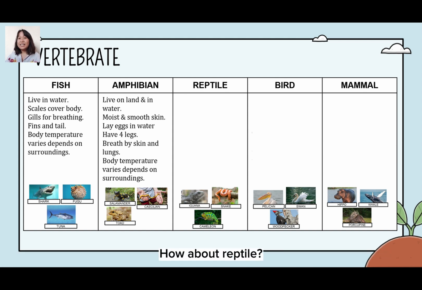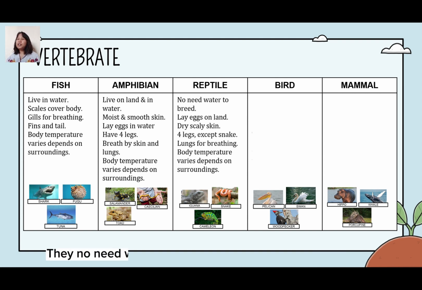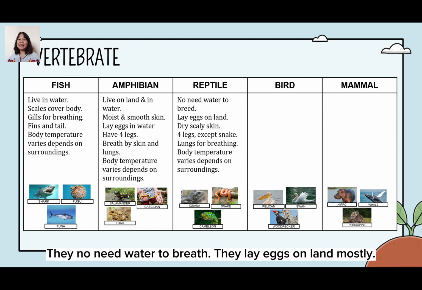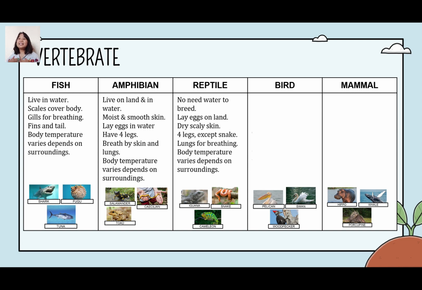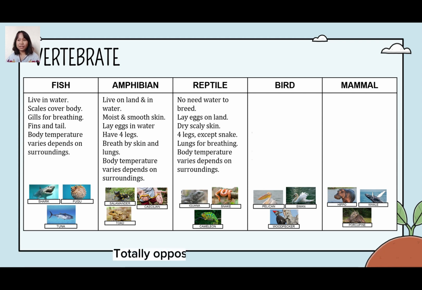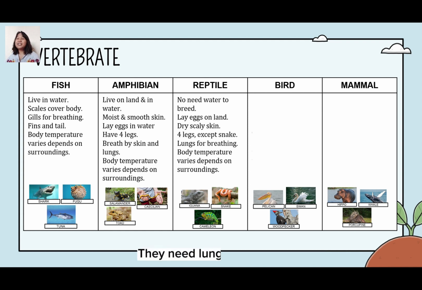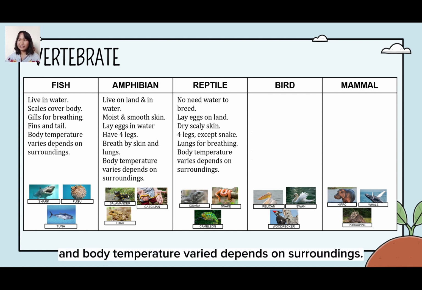How about reptiles? Do you know crocodile? Crocodile is also a reptile. They don't need water to breathe, so they mostly lay eggs on land, and they have dry, scaly skin. But amphibians have wet and smooth skin, while reptiles have the opposite. Totally opposite. Dry and scaly skin. And remember that they have four legs, except snakes. And then they need lungs to breathe, and the body temperature also depends on the surroundings.